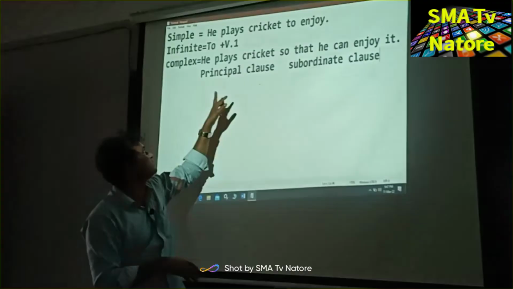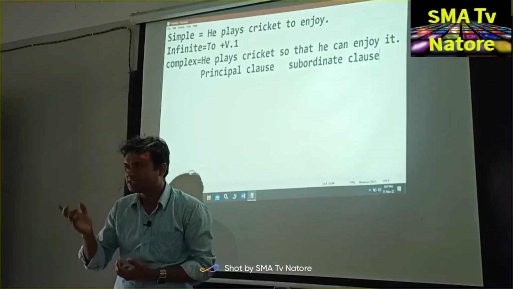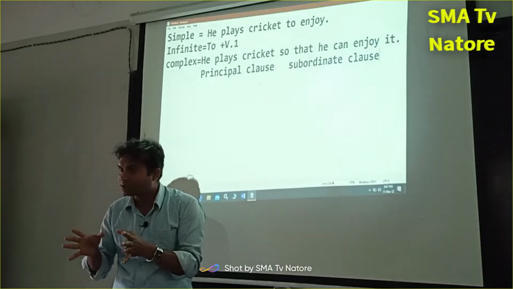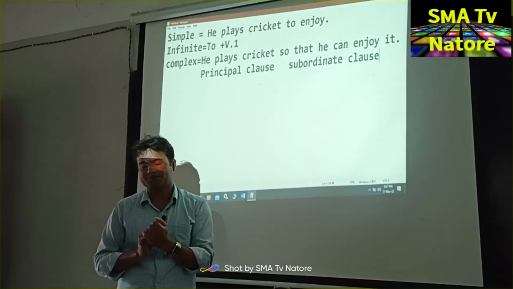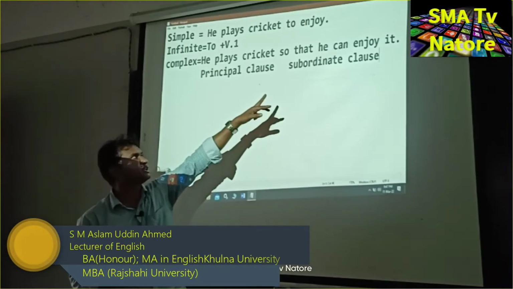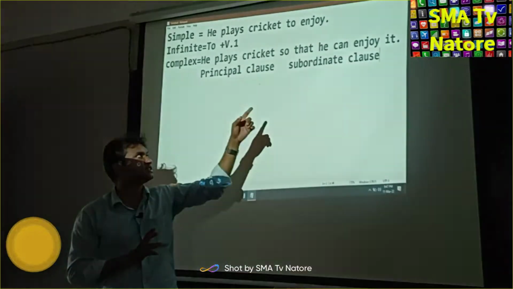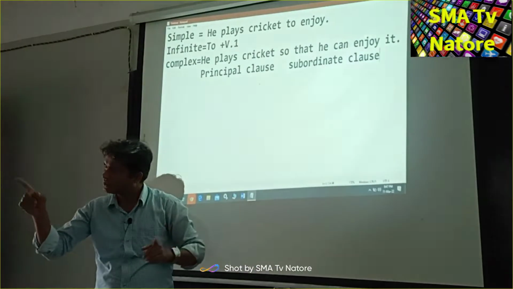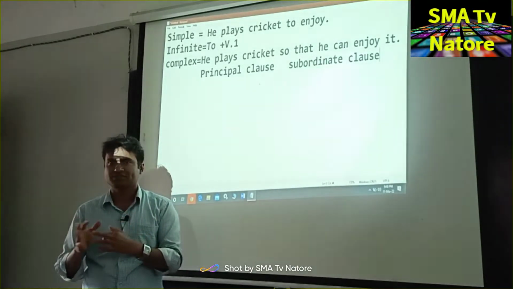For example, this sentence, he plays cricket. সে cricket খেলে. So this is the first principal clause, and it is the complete meaning, that is an independent sentence. And next one is so that he can enjoy it. That sentence is dependable. For this reason we can say that it is the subordinate clause. Clear? Okay, who can tell me what is principal clause, what is subordinate clause?